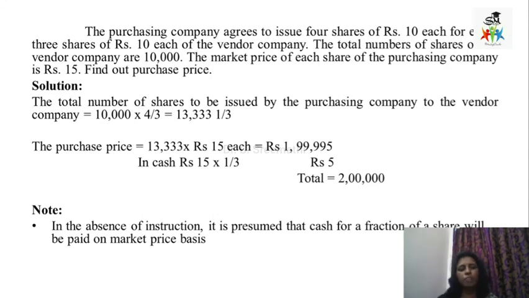So the purchase price equals 13,333 multiplied by the market value of 15 rupees, so the value comes to 1,99,995. The balance, that 0.333, is the fractional share. This fractional share should be paid at an agreed value or else at the market value of the purchasing company's share. The market value is 15, so the cash value is 15 multiplied by 0.333, which is 5 rupees.